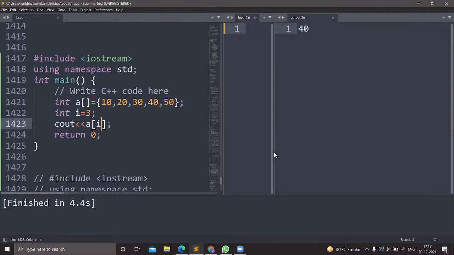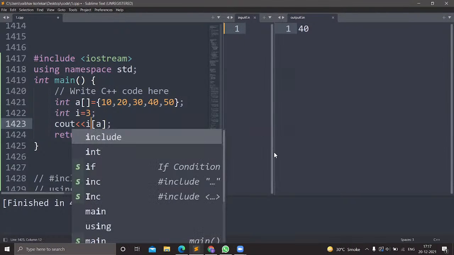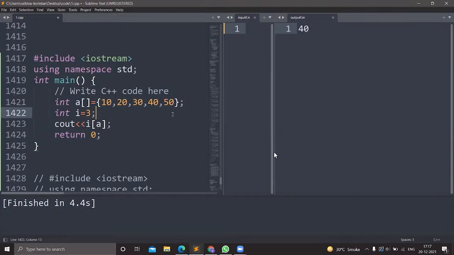But if I write this way, then what will be the output? Is this correct or does it have some error? No, it doesn't have any error. It is right. It will still give the same output. You can see it has compiled successfully, finished, and the output is still 40. So why is there no error?